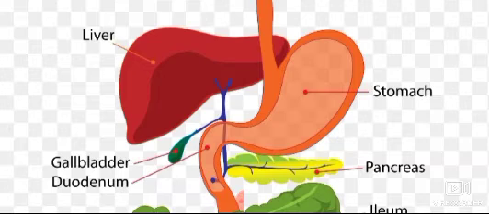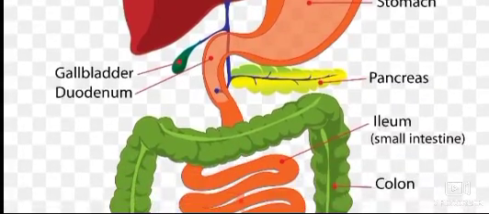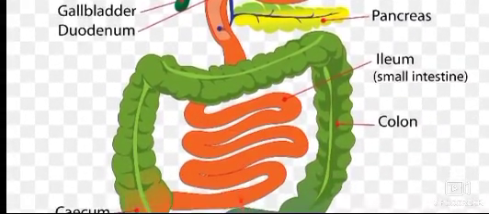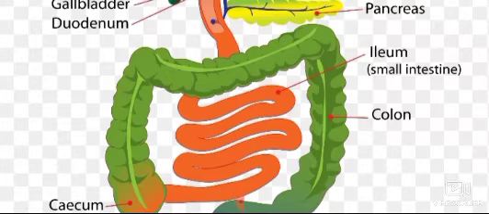In fact, the small intestine is specially adapted for absorbing the digested food. The inner surface of the small intestine has billions of little finger-like projections called villi. The presence of villi gives the inner walls of the small intestine a very large surface area, and the large surface area of the small intestine helps in the rapid absorption of digested food. The digested food which is absorbed through the walls of the small intestine goes into our blood.